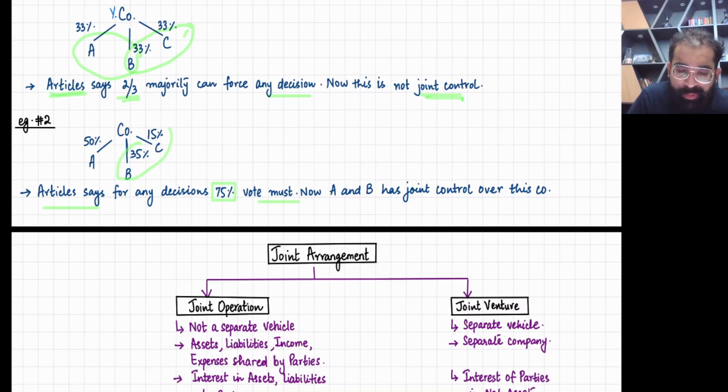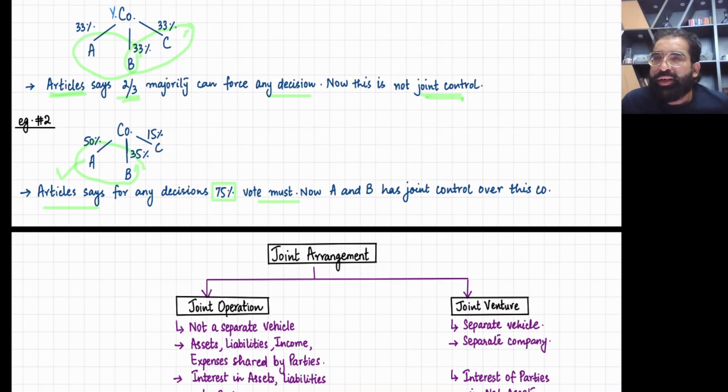See, if B and C join hands, 35 plus 15 is only 50. They can't do anything. If A and C join hands, then 50 plus 15 is 65. They both can't do anything. So that means A and B have joint control, because without these two players nothing can happen. These two must say yes to change any decision.